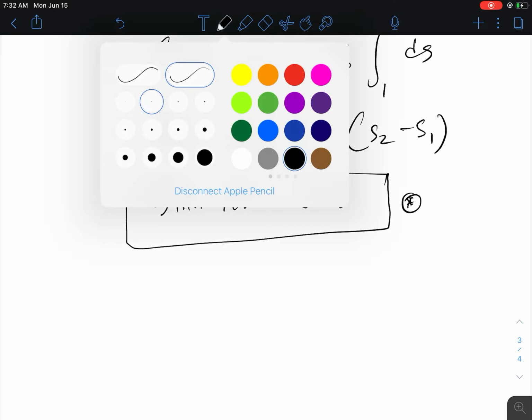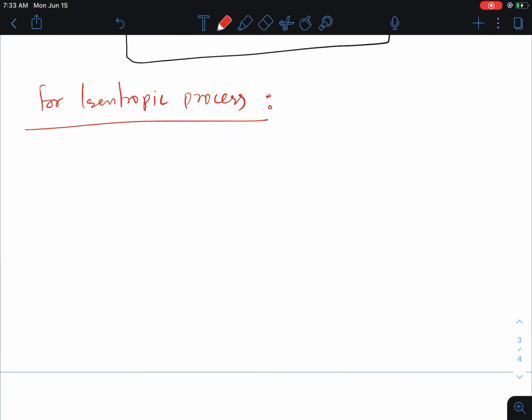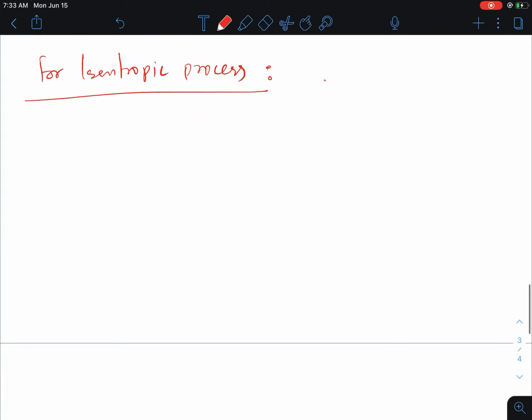Now what if the system is isentropic, right? For an isentropic process, first of all, there is no entropy change, right? If there is no entropy change, that means the process is reversible, or there is no heat transfer. So for the isentropic process, on a TS diagram, the process 1 to 2 will look like this.